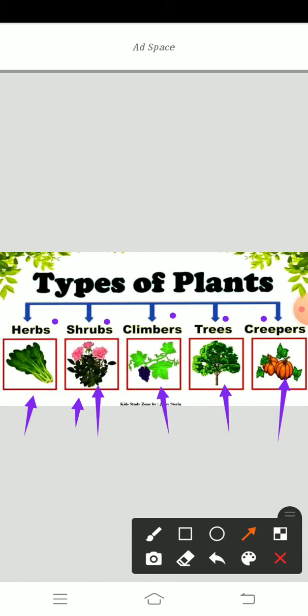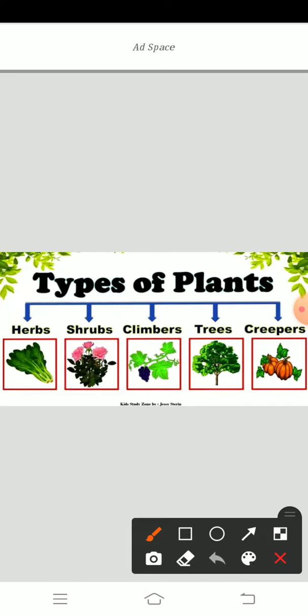Shrubs, these plants can live only a few months or a few years. The climbers are also very tiny plants, and they can climb toward a stick or on a wall. Did you see a money plant? Can it climb without support? No, right? Again, trees. The trees are very big plants. Then creepers. Creepers are also very thin plants. They can also live only a few months. They grow along the ground.